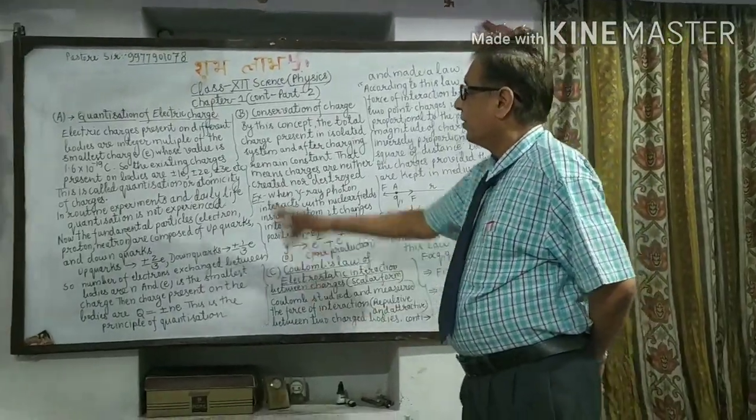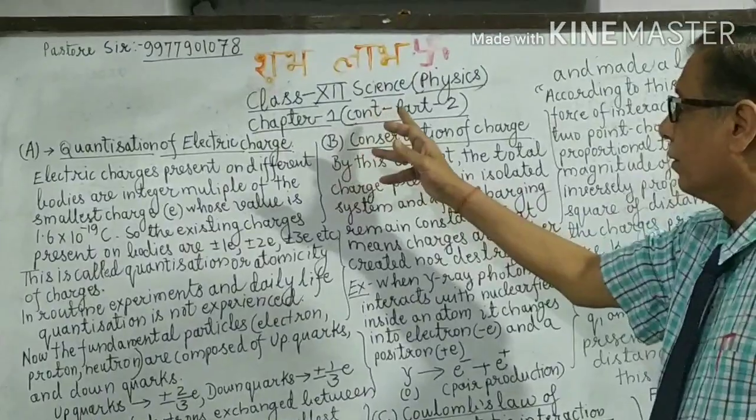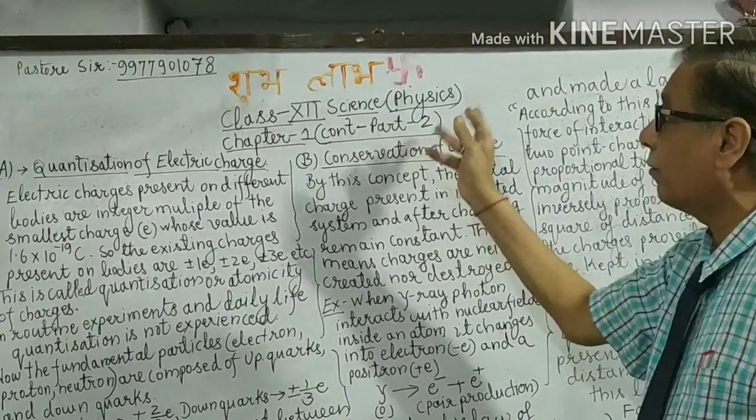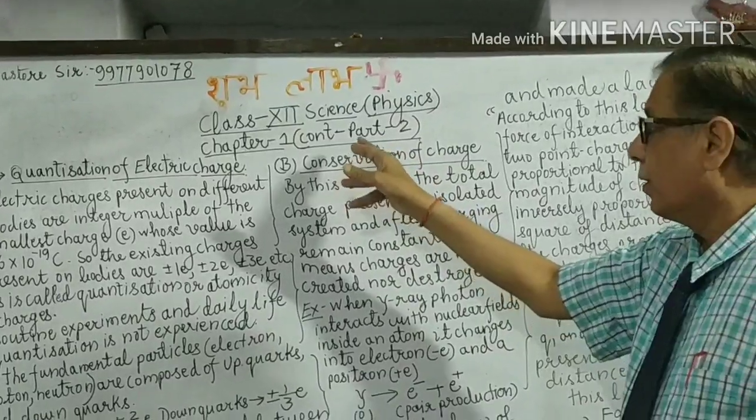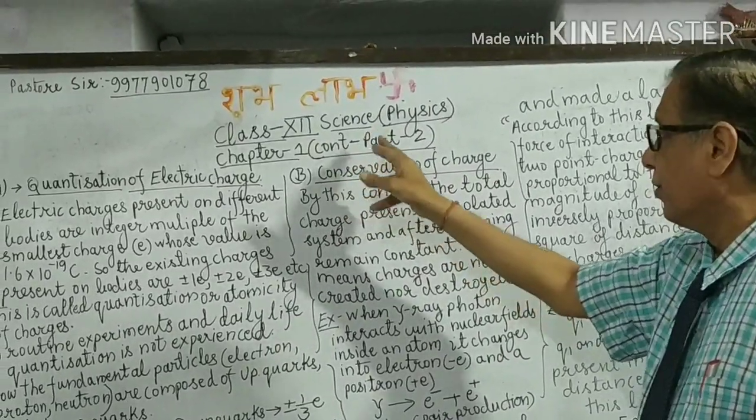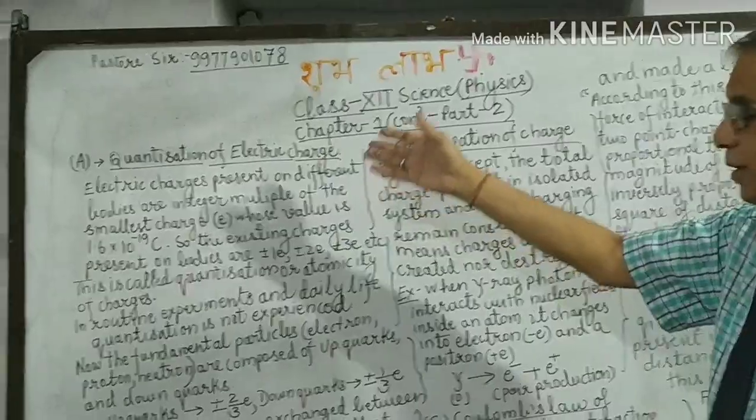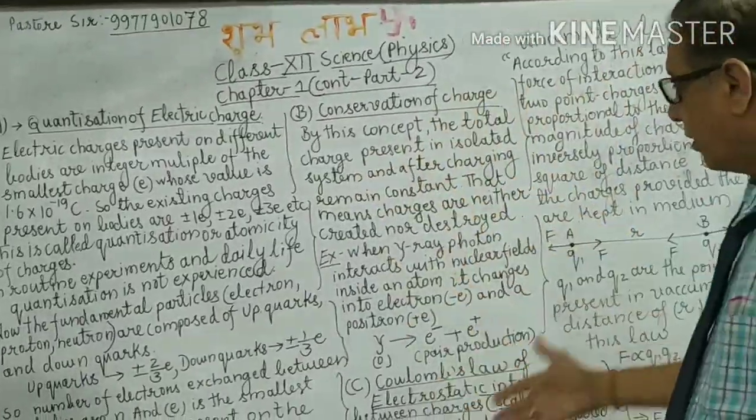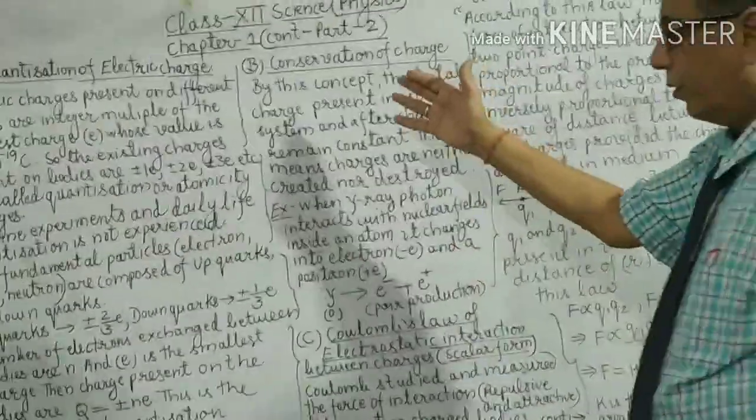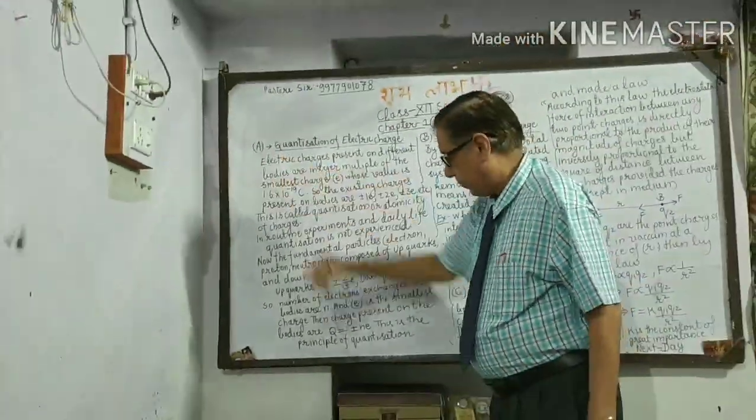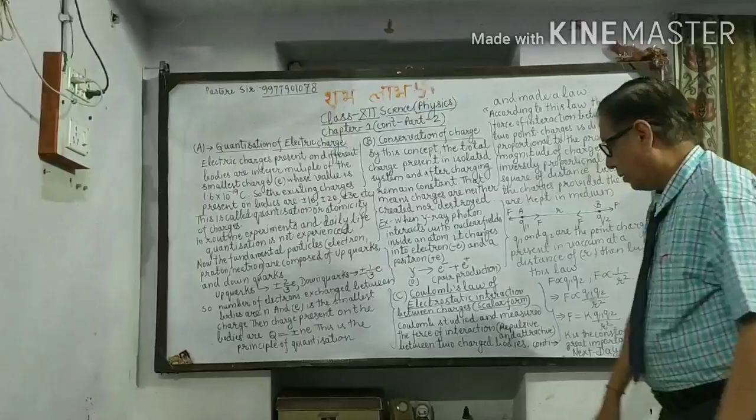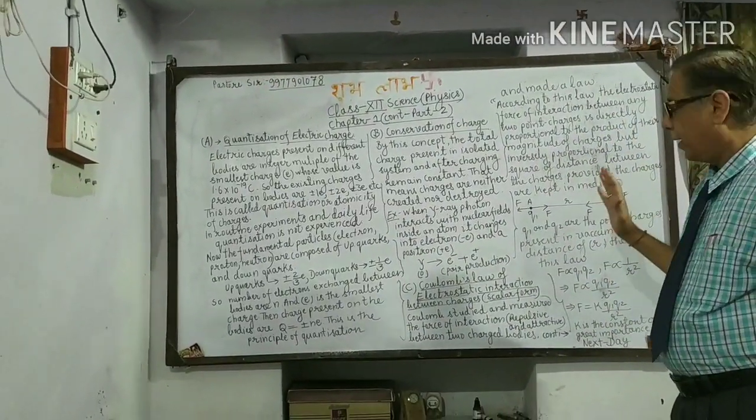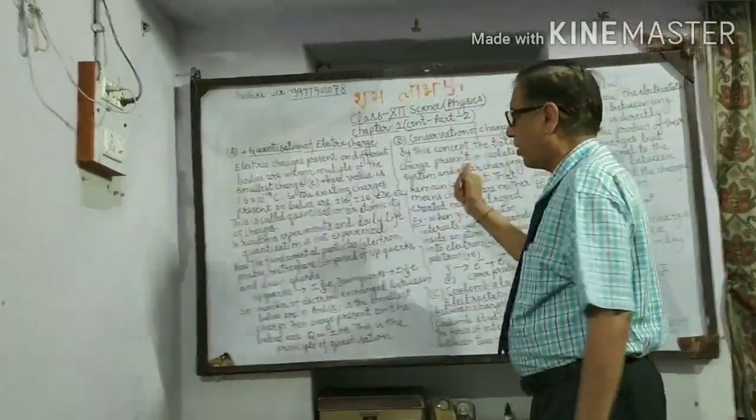This is chapter 1 part 2. Previously I have taught you chapter 1 part 1, which is the introduction to electrostatics. Okay, now these are the properties of electric charges. All these are there, and then Coulomb's law. It is divided into A, then B, then C. Only C part are there, and now I start.